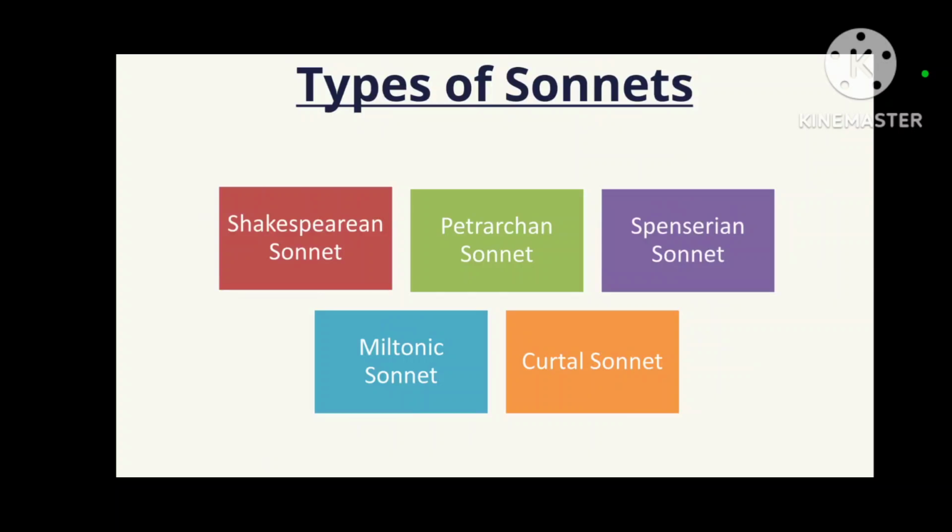Second is the Petrarchan sonnet. As we saw earlier, Francisco Petrarch made the sonnet form very famous, and he himself wrote a series of love sonnets addressed to a woman named Laura. He also wrote certain sonnets which are known as Petrarchan sonnets, also known as the Italian sonnet, because Petrarch was an Italian poet. Third is the Spenserian sonnet, named after the famous English poet Edmund Spenser. Fourth is the Miltonic sonnet, named after John Milton, and the fifth one is the Curtal sonnet.